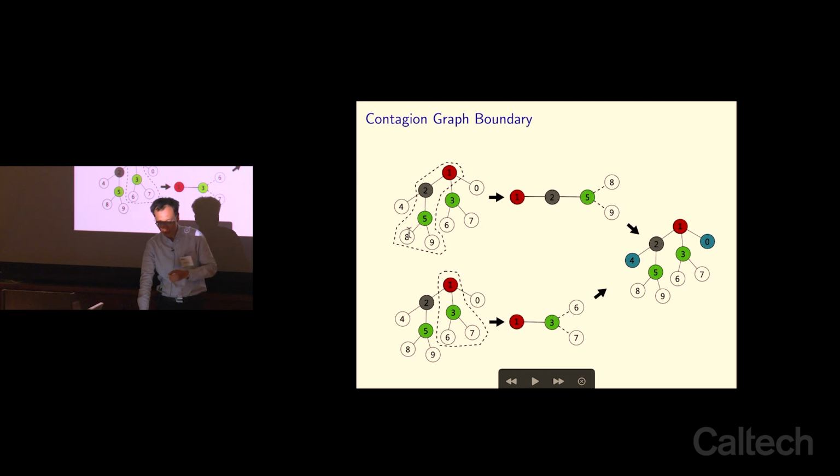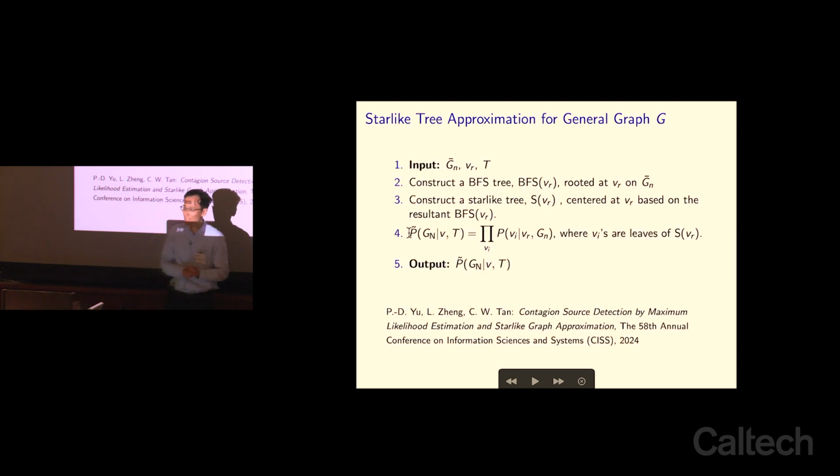And these simple structures are what we call stars. In fact, one of our keynote speakers, Srikant, did something on that earlier on. So star networks have a very nice structure. So here is the idea. This is, again, a heuristic. We want to approximate the underlying G sub n, the infection graph, using star-like graph approximation. It turns out that this is very new, even in graph theory. There were earlier works done on this, but there were not so many applications along that line. So why is the star network interesting?